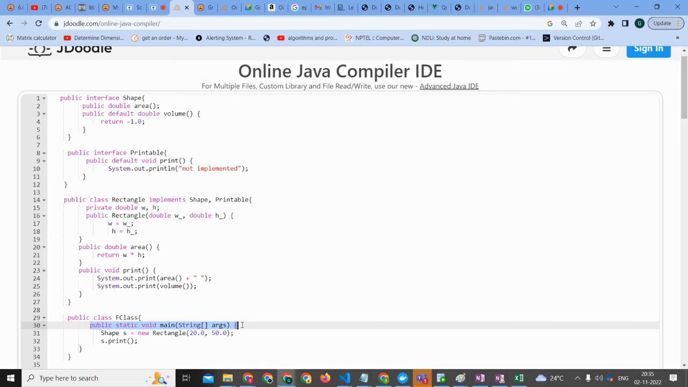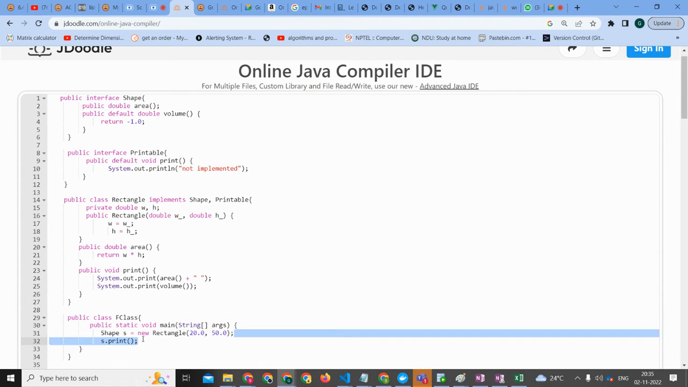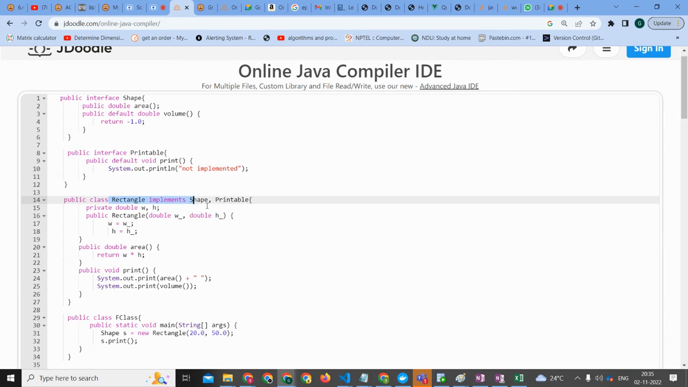So in the main method, we are creating an object of class Rectangle, referred to by a reference of type Shape. Okay, good. So we go back to the Rectangle class. Rectangle implements Shape and Printable. If it is implementing Shape and Printable, all right, that's okay. Fine, go ahead.